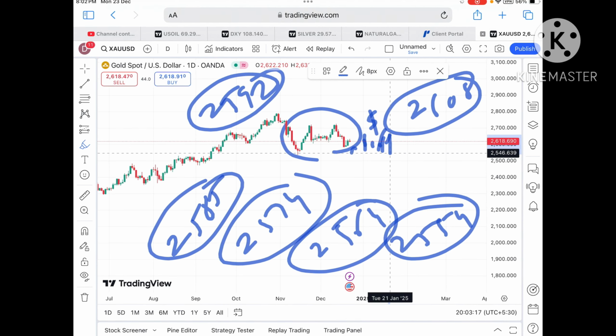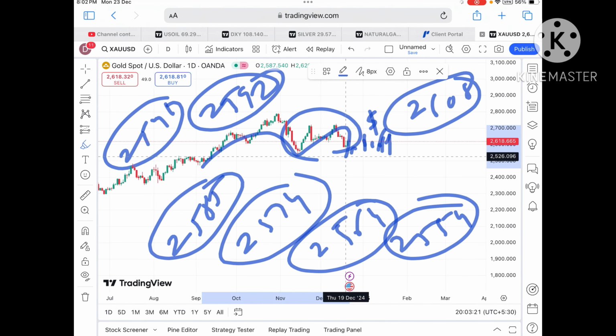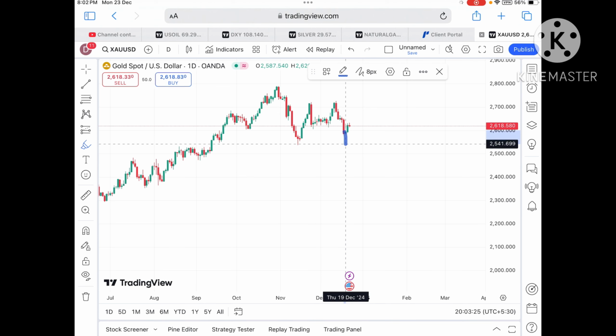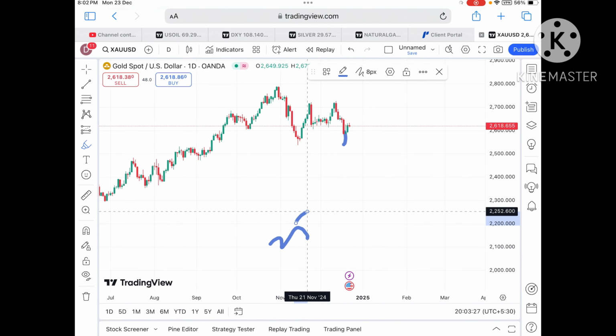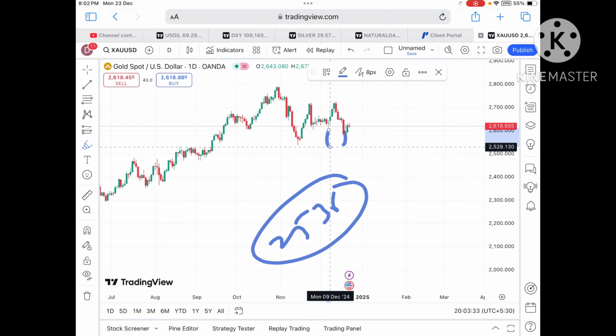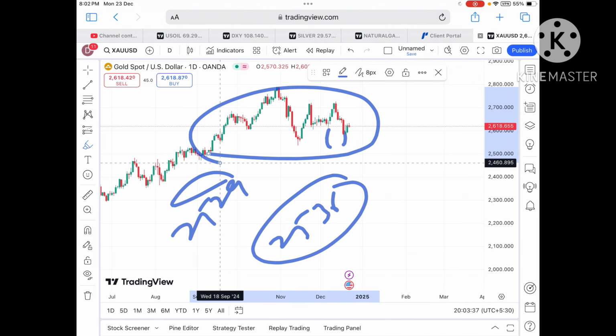So if it started falling below 25.74, a probability of touching 25.64 we can see, then a level of 25.54. Okay, and then when the price started falling below this level, we can see a level of 25.46, and if that didn't sustain, we can see there will be a zone breakout, so chances of touching 25.36 will be there. And if the price started falling below 25.36, a probability of touching 25.29 will be there.